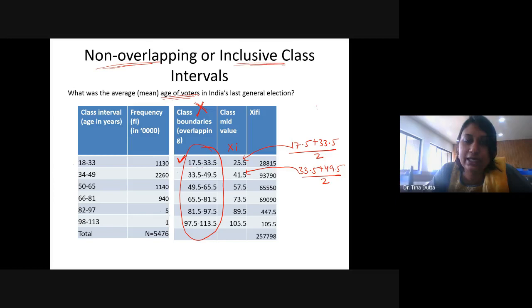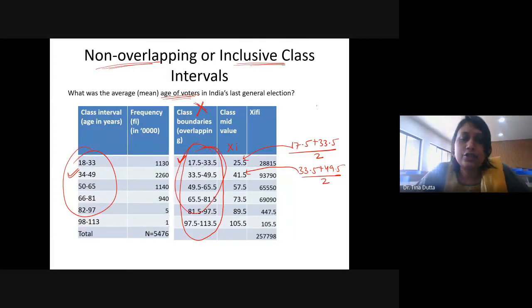In the formula it is there. So the lower bound becomes different if you take this class interval and if you take this class interval. We will come to that later. So in general, that is what we do. For mean, if only mean is asked in your examination, you may not convert that into overlapping class interval. But in general, you won't get that kind of question.